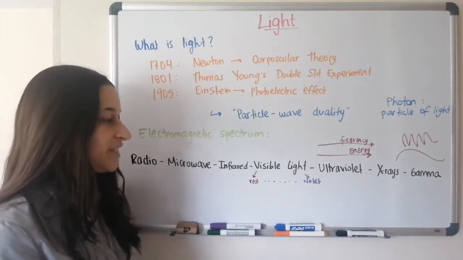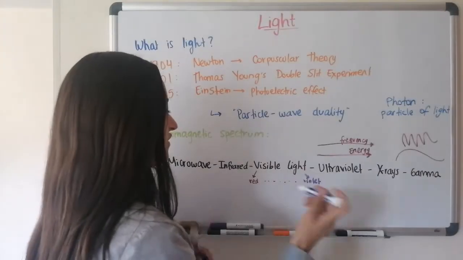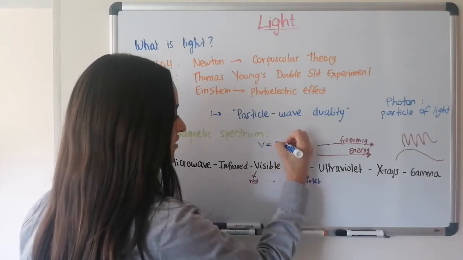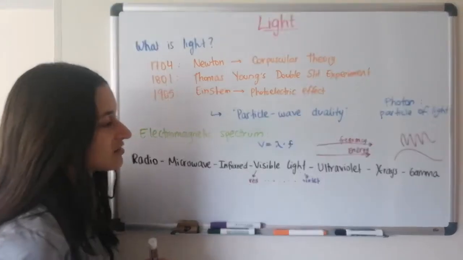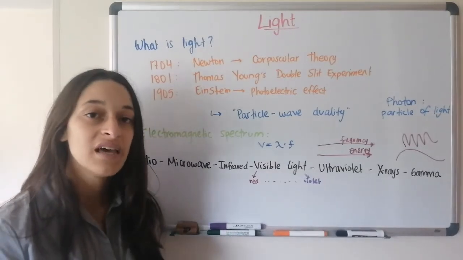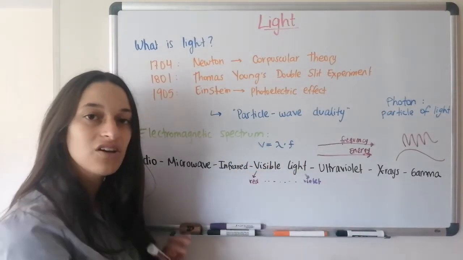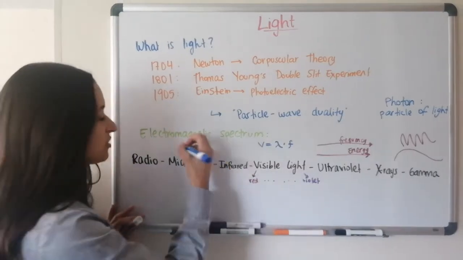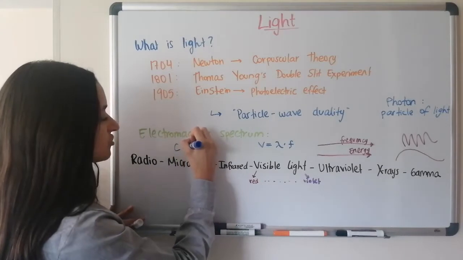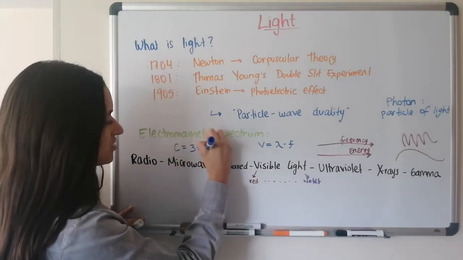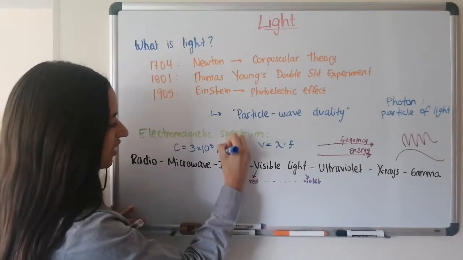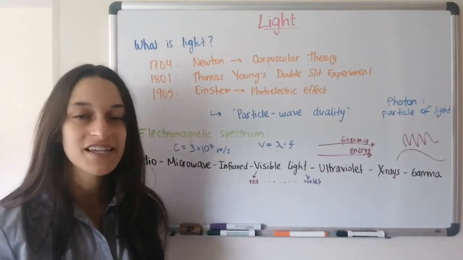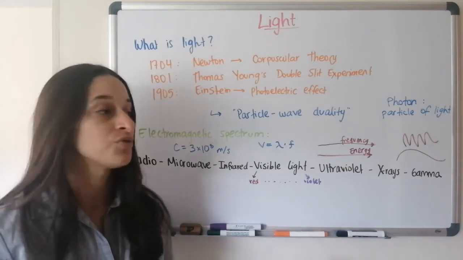But we have our equation that we can't forget. That is the equation for waves, velocity equals wavelength times frequency. In the case of electromagnetic waves, we're going to see that what unites them all together is that they all have the same velocity that we usually call the speed of light. I'm going to put it here because it's really important. The speed of light is called c, and it's equal to 3 times 10 to the 8 meters per second. That's the same as saying 300,000 kilometers per second. It's the fastest speed possible in our universe.